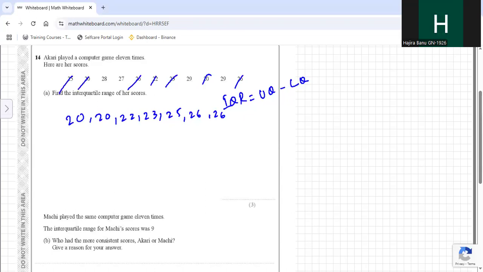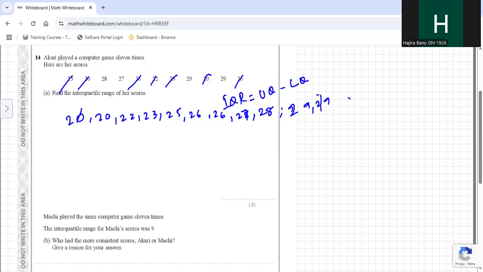And then 28. No, where is 27? 27, 28. How many 28s? Only one 28, no? 29, 29. So these are the numbers arranged in ascending order, and then